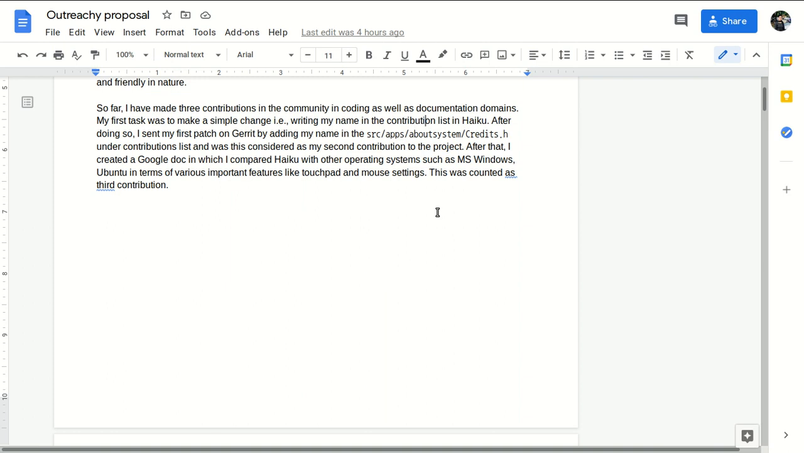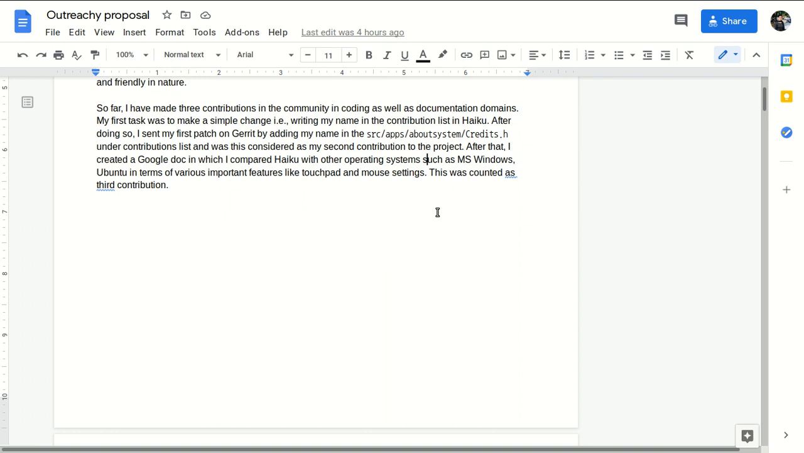Yeah, so this is a new thing for me to learn. First I learned Gerrit, I ran the Haiku projects, and I understood how the code works, and then I stepped into some pre-contributions. In Haiku it is necessary to add your name in a file, given in src/apps.